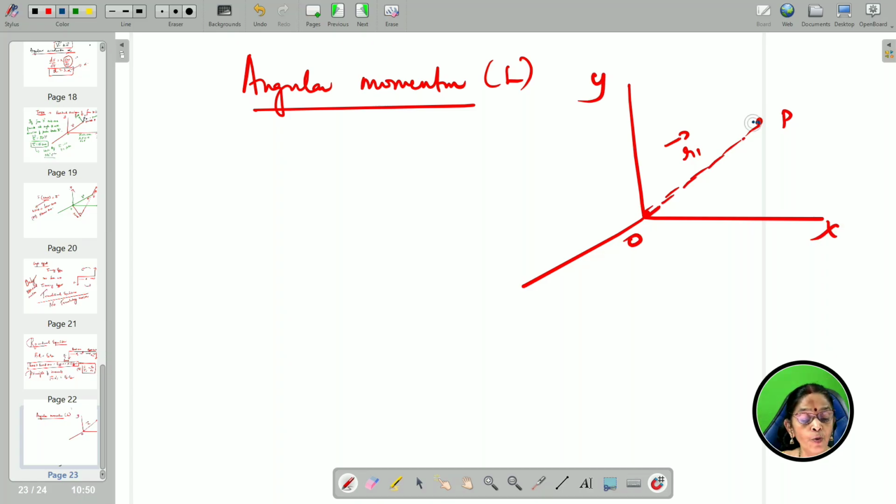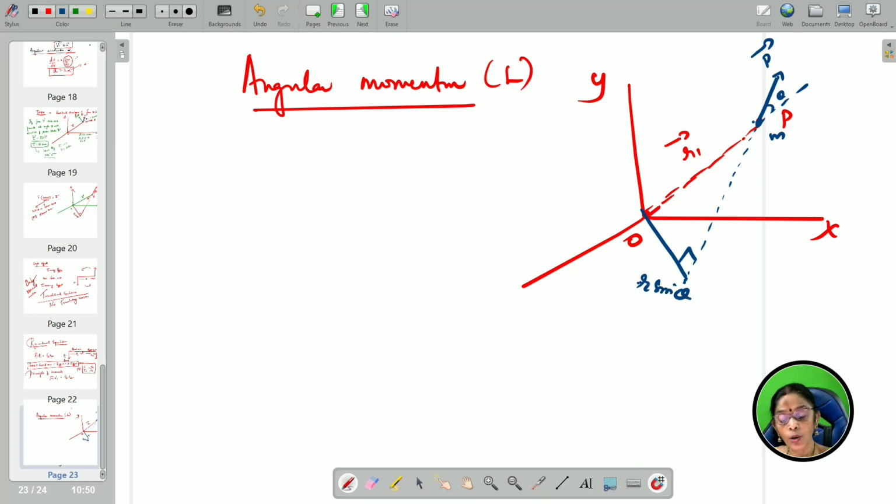I am going to apply a force. Instead of applying a force, I am saying that a small velocity has been given to it. So, a small momentum has been given to this particle of mass m. This momentum P is acting at an angle theta over here. Same way, what did I do? Extend it and then you find out. So, this is r vector. This is called the r sin theta component.